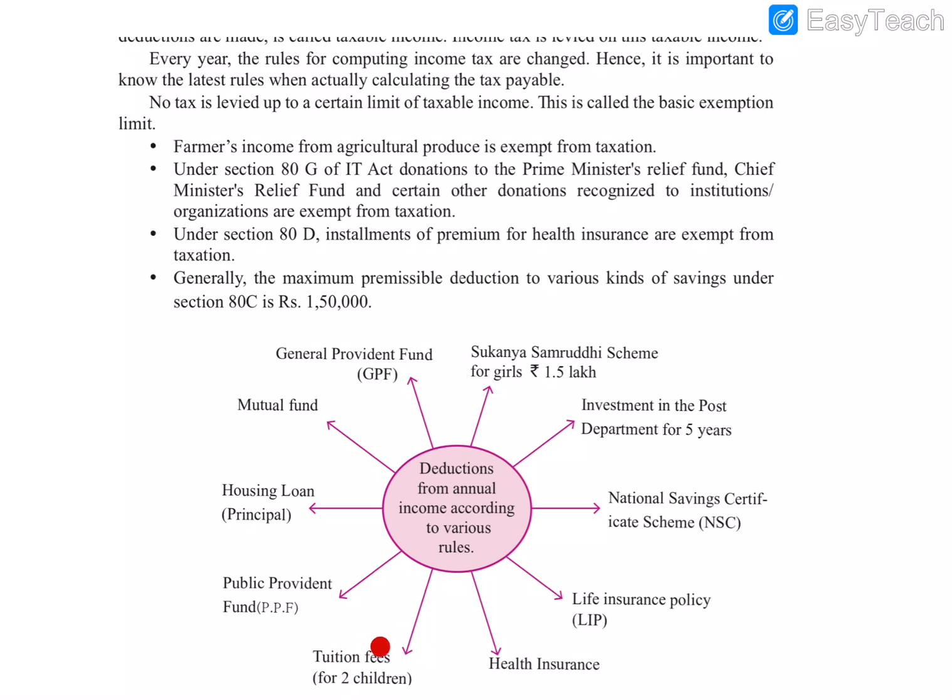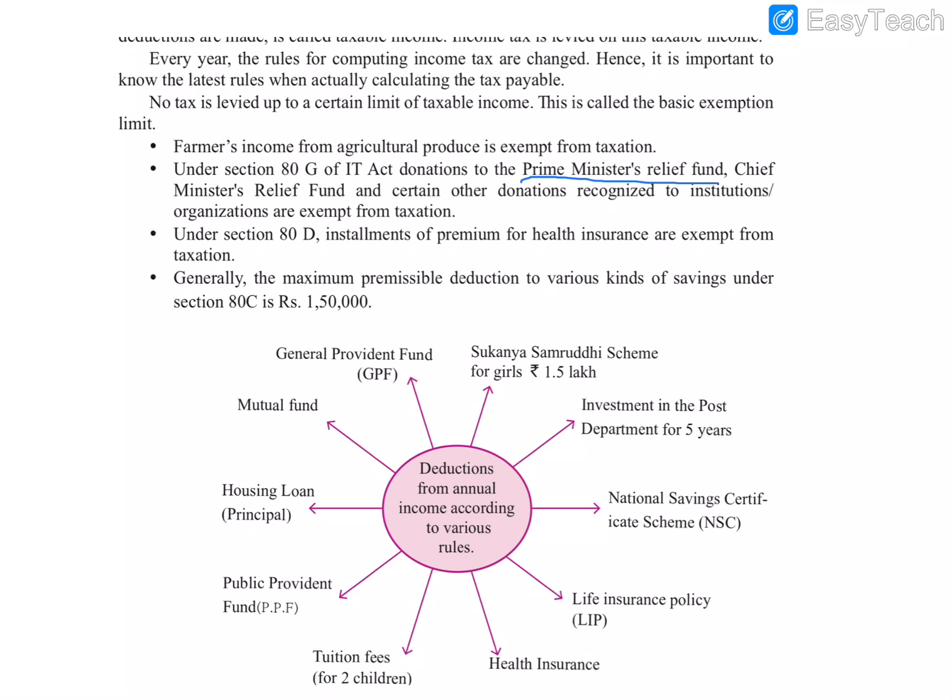For example, if we are paying tuition fees for 2 children, and paying PPF and GPF, and also paying housing loan amounts every month, and also have mutual funds, for all that we don't have to pay the tax. So deductions are there. These deductions are mentioned in sections 80G, 80D and 80C of the Income Tax Act. Under section 80G of the IT Act, donation to the Prime Minister's Relief Fund. So what is it?